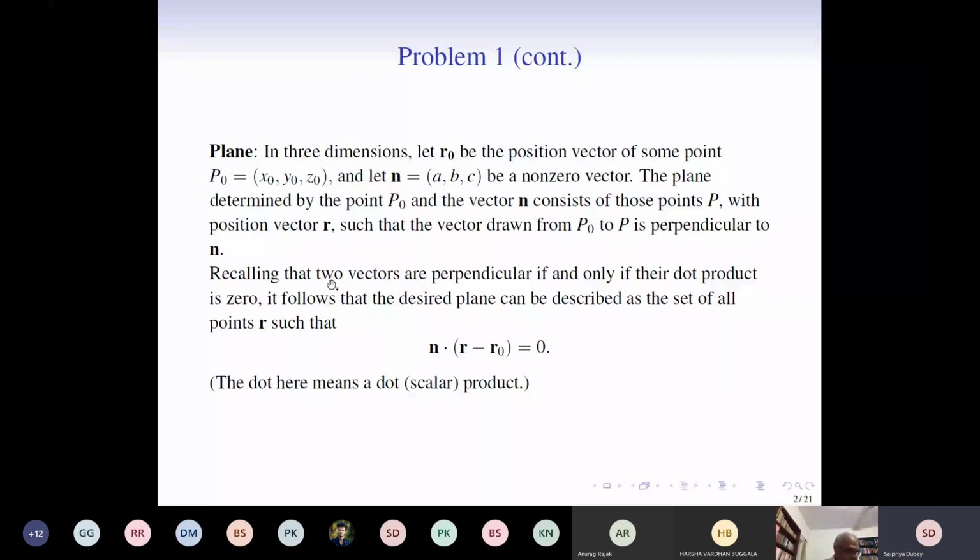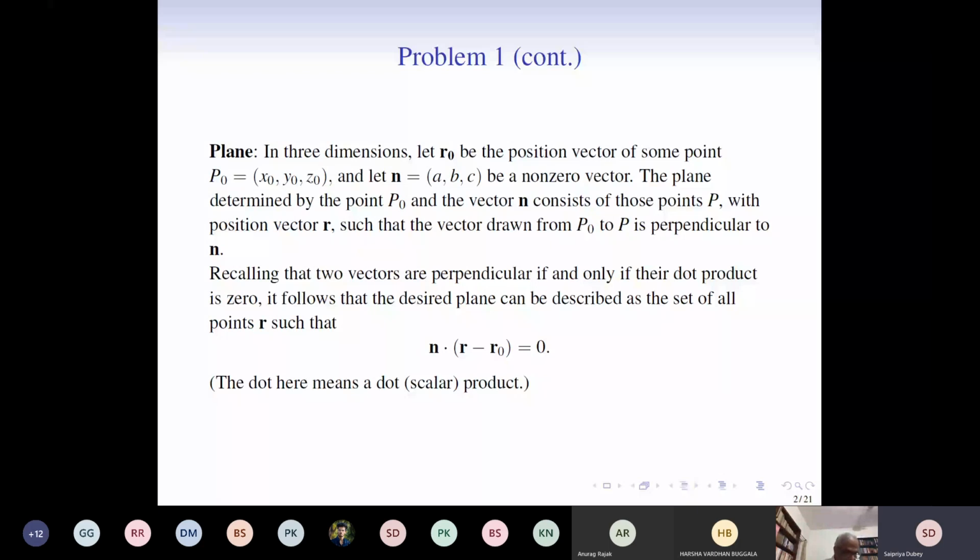We know that two vectors are perpendicular if and only if their dot product is 0. So according to that, the desired plane can be obtained by this equation, which means the set of all points perpendicular to a particular non-zero vector is indeed a space in R3.